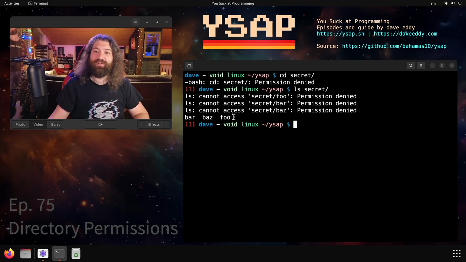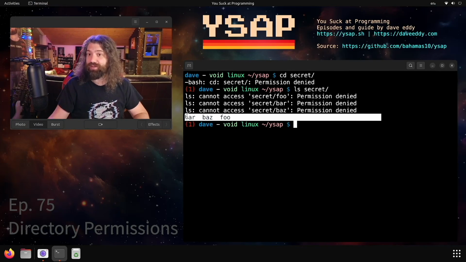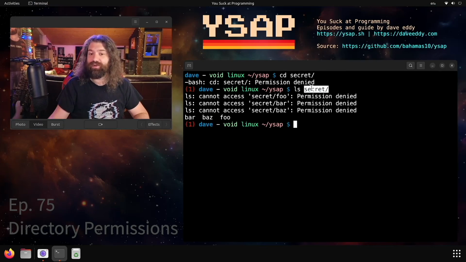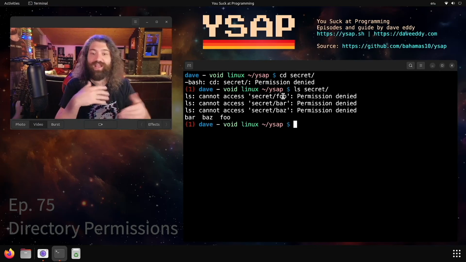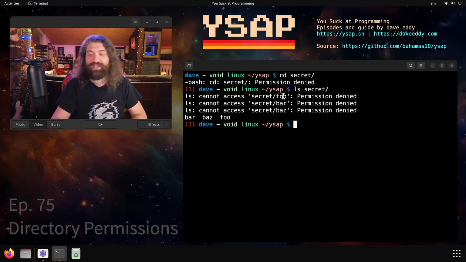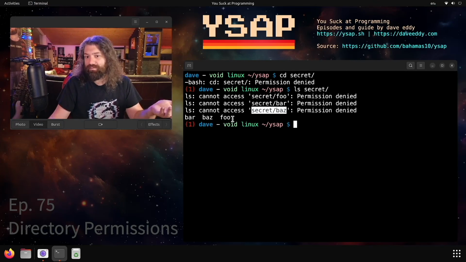So what's happening here? We are able to ls the directory in the sense that we can list the directory entries of the secret directory. You don't need execute permission to do that. We don't need execute to list a directory, but we do need execute to go into it and do things like stat the files. In order to get information about each file, because ls does more than just list a directory, it gets information about each file in there. That's how ls can know if it's a regular file or directory. That's why ls knows file size if you give it -l, things like that. You have to stat the file. So we can't stat these files, but we can list them.